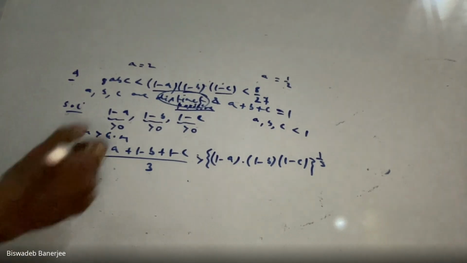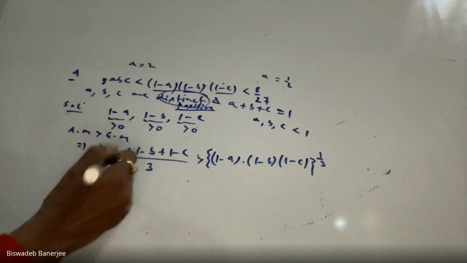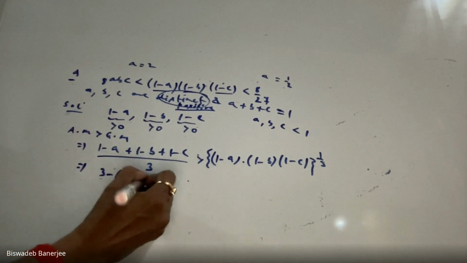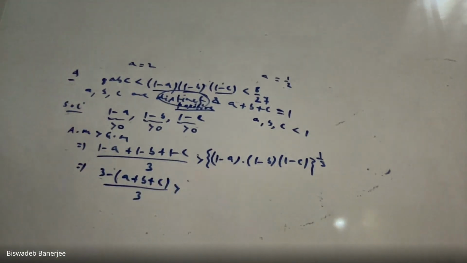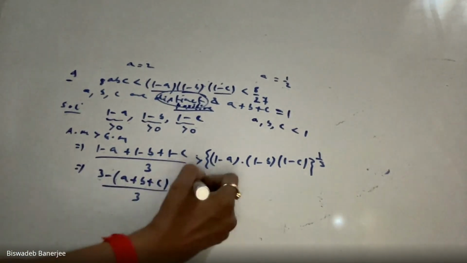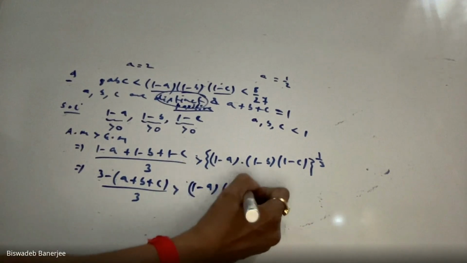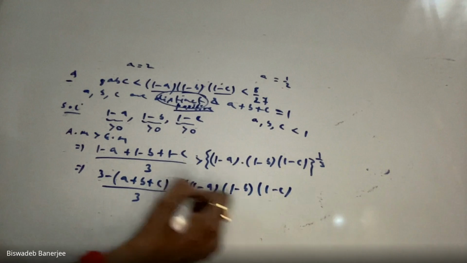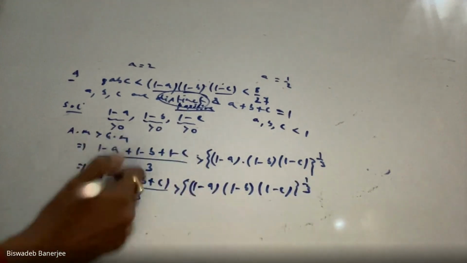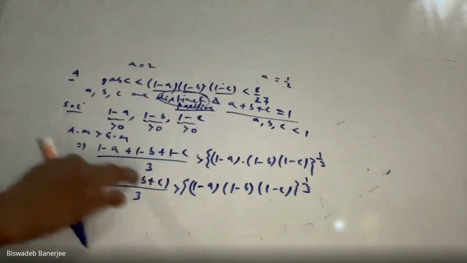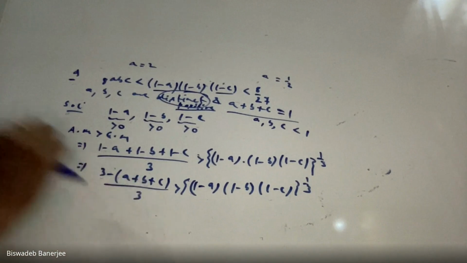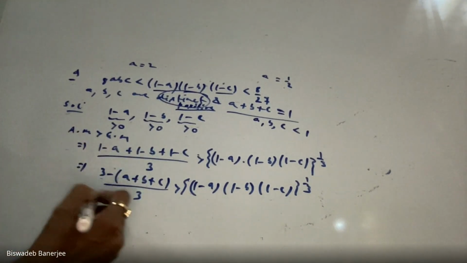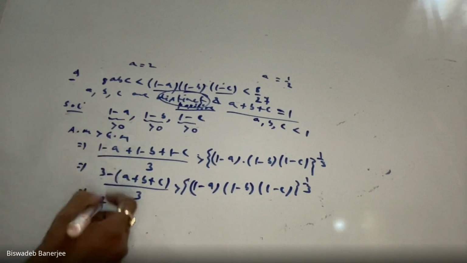Done. Now calculation: 1 plus 1 plus 1 giving you 3, and take a minus common. Greater than, nothing to calculate in the right hand side, so let it be as it is. Now A plus B plus C is equal to 1. Put A plus B plus C equal to 1. 3 minus 1 giving you 2.